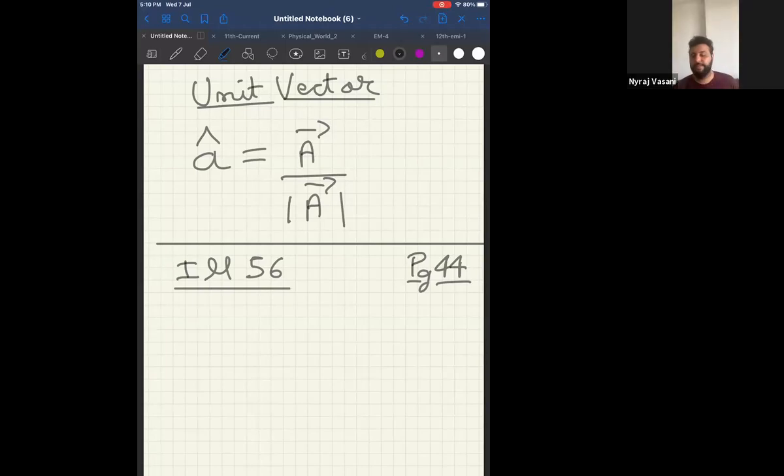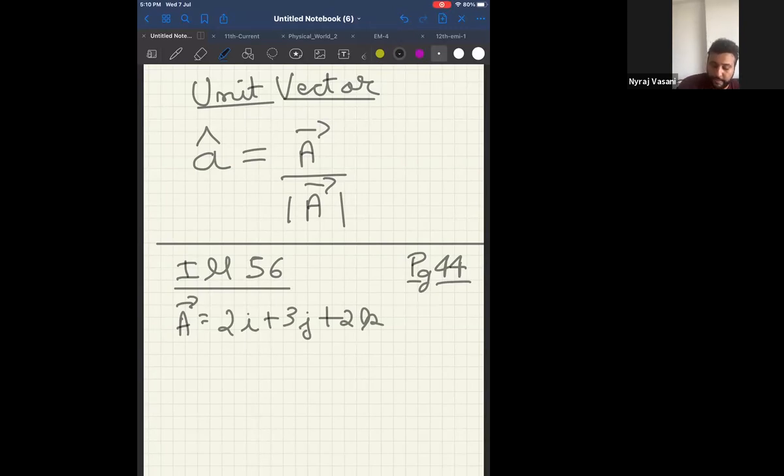Okay, now let me tell you the answers. Everyone listen. Find the unit vector of a vector, and the vector is given as a vector is equal to 2i plus 3j plus 2k. I have to find the unit vector. Now, I know the formula for unit vector is a vector by mod of a vector.